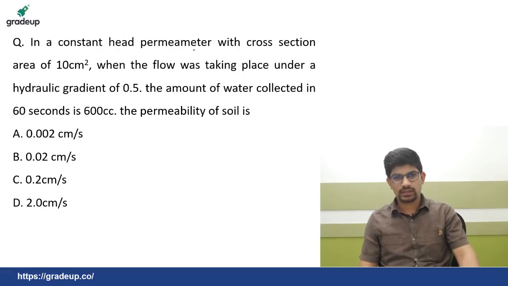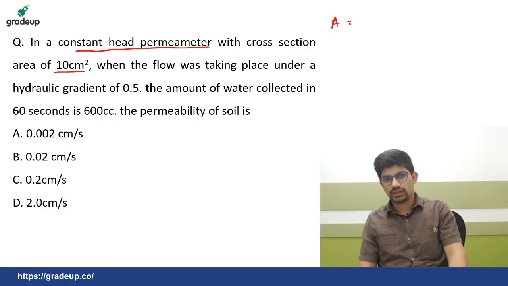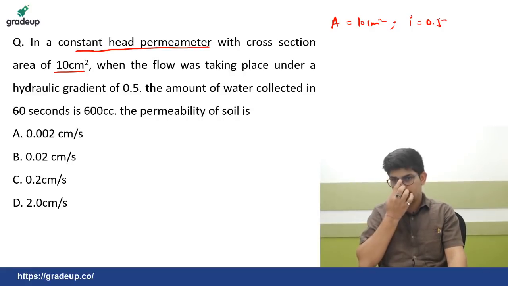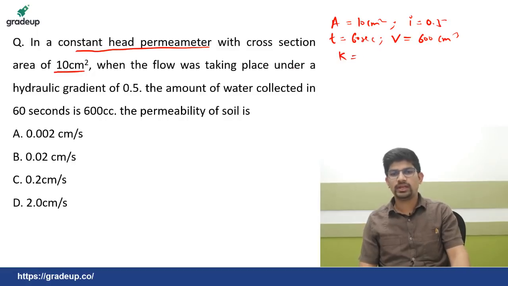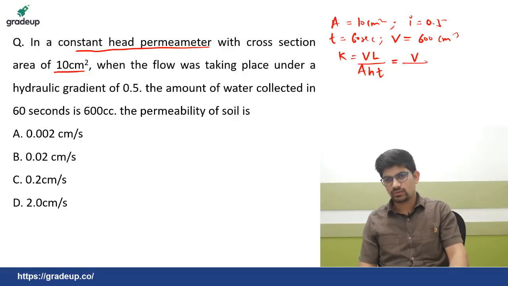Now this is the last question for this session. So constant head permeability test with cross section area A. So A is given to you 10 centimeters square. When the flow is taking place, hydraulic gradient is given to you, that is 0.5. Also time t is given to you, 60 seconds. And volume of water collected is 600 centimeter cube. Now you have to find the permeability. Now this is constant head permeability test. So the formula is VL upon AHt. So V upon A into H by L into t.